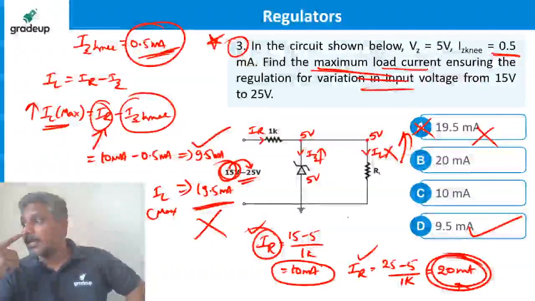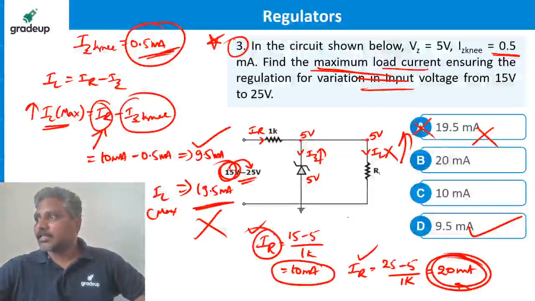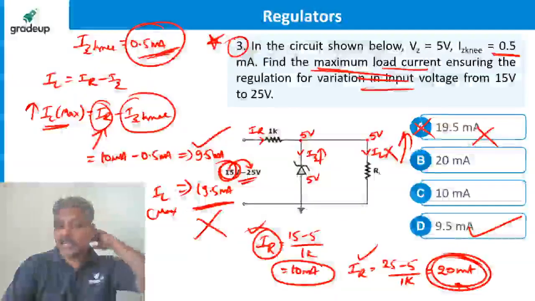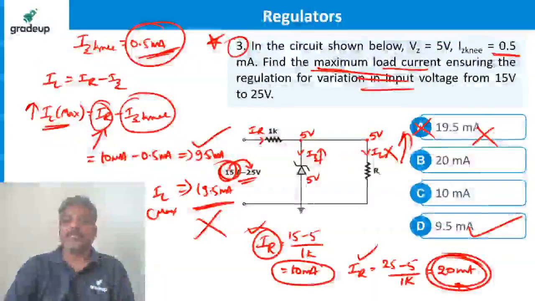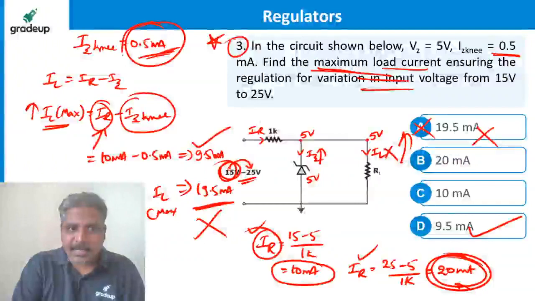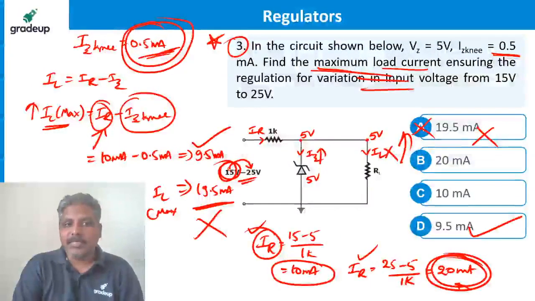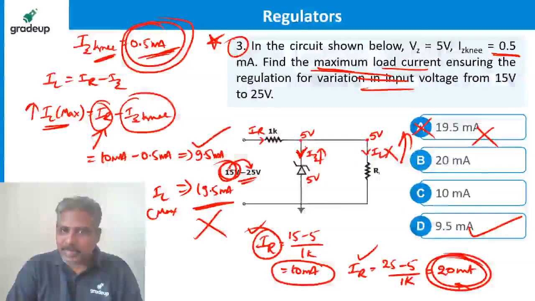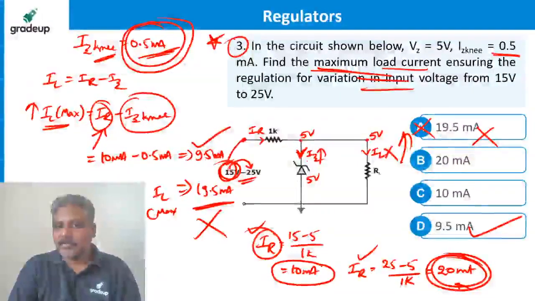Yes, 0.5 is IZ minimum, right? Yes, Subhash Reddy, exactly. Shubham Dubey and others, you're asking why 10 milliamperes, right? It is not giving IZ minimum. It's not giving IL minimum, it is giving IZ maximum only. Why? See, this is the point. He said that Zener current is flowing. How much? Knee current is flowing. The current through the Zener is knee current, which means the applied voltage must be the minimum voltage, then only the Zener current will be less.